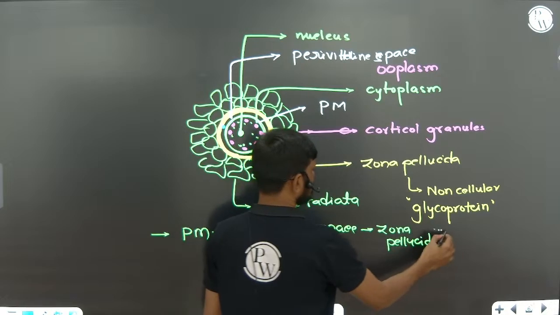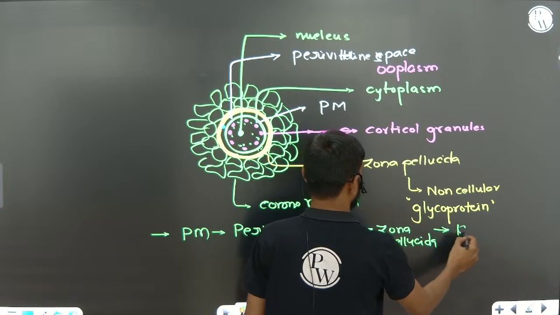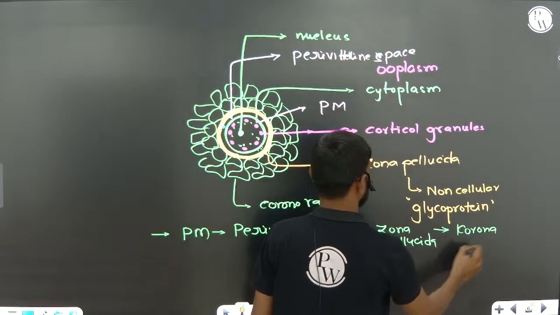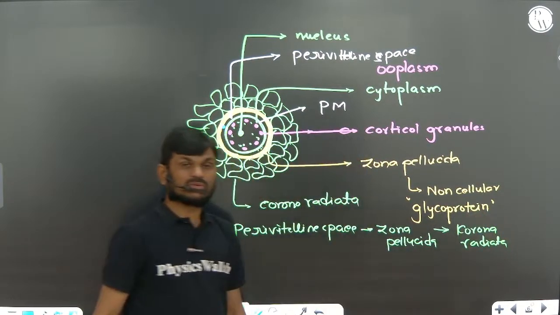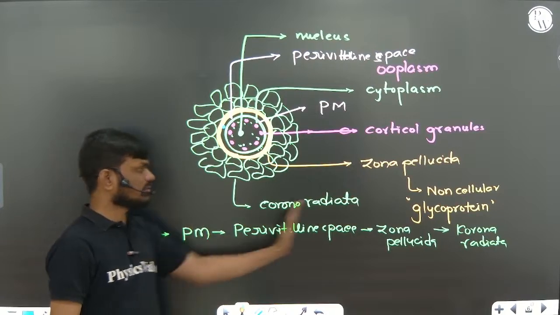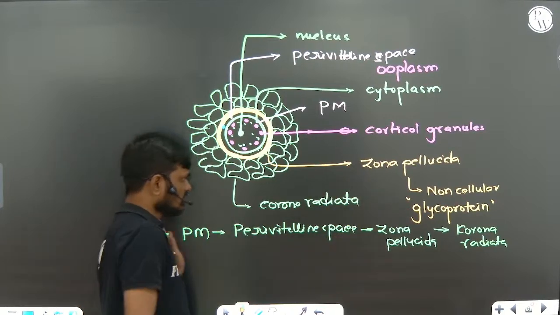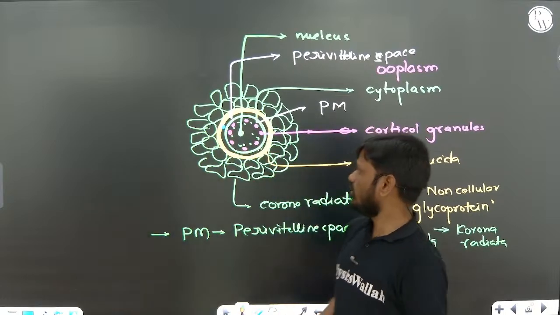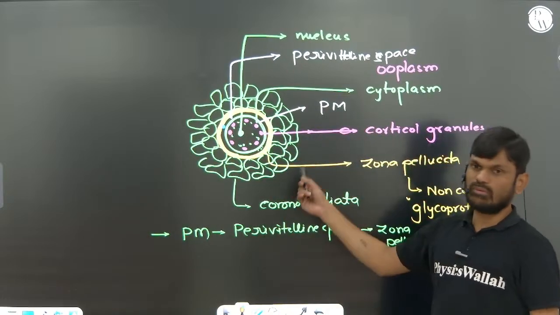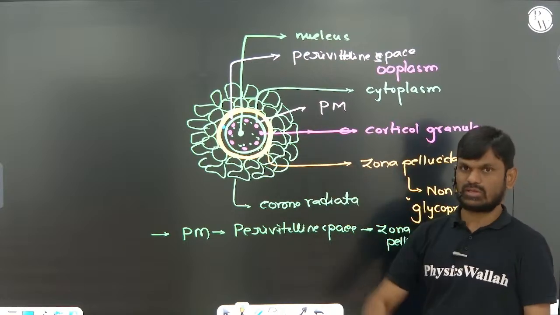This zona pellucida is surrounded by the corona radiata. So this is the sequence, inner to outer, of the layers which surround the ovum or secondary oocyte.